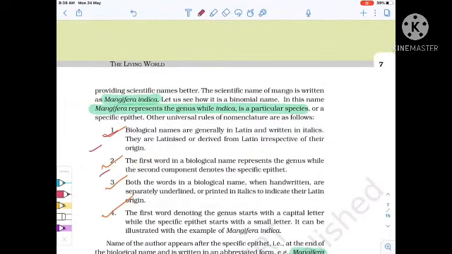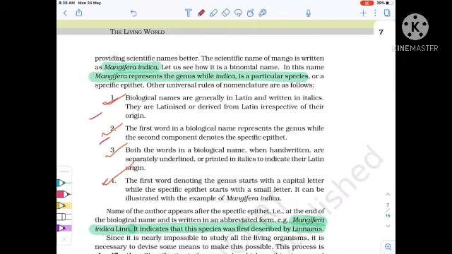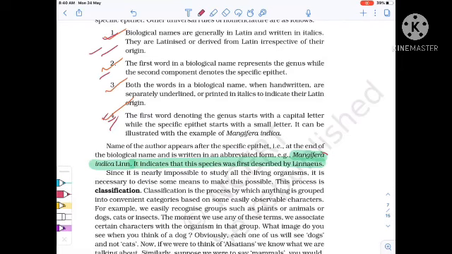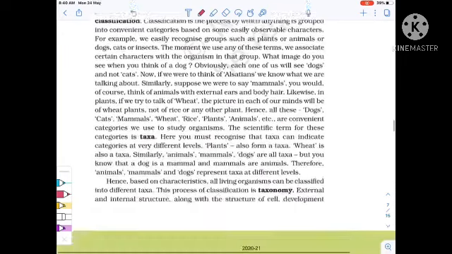Now these are the important points where the binomial nomenclature rules are mentioned. Now Mangifera indica is the scientific name of mango. Here Mangifera is the generic name and indica is the specific epithet. Now one thing: Mangifera indica Linn. Here the L-I-N-N indicates that this species was first described by Linnaeus. This was also asked in a previous question. Important.